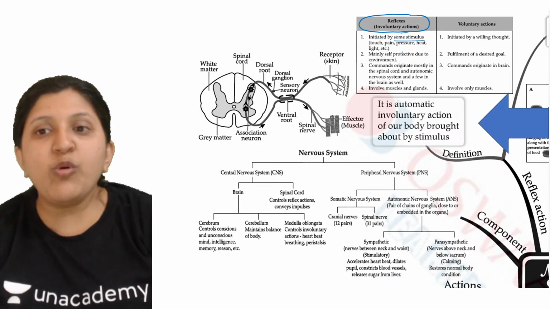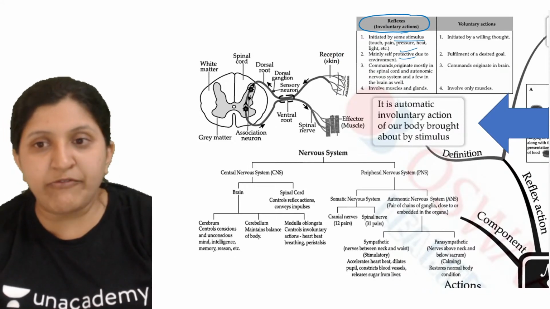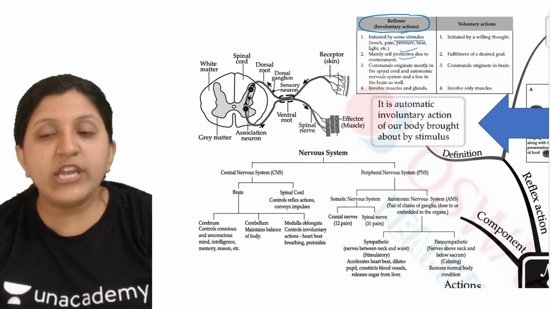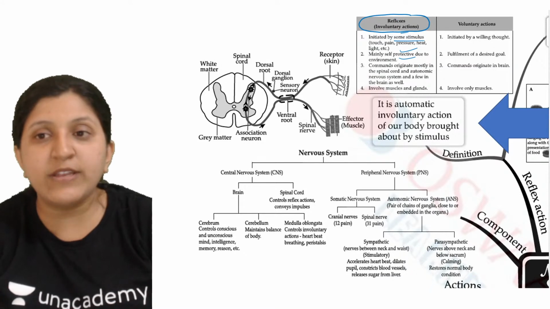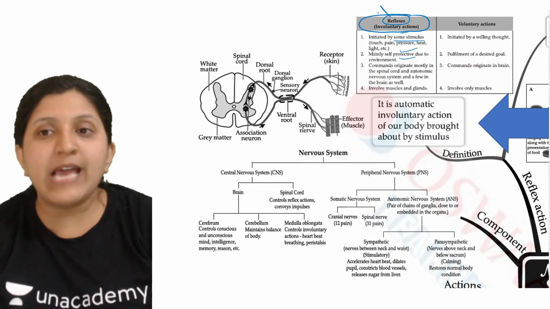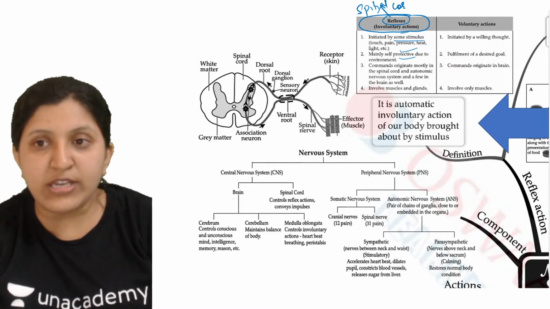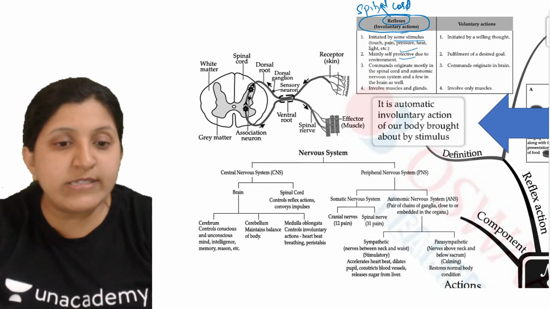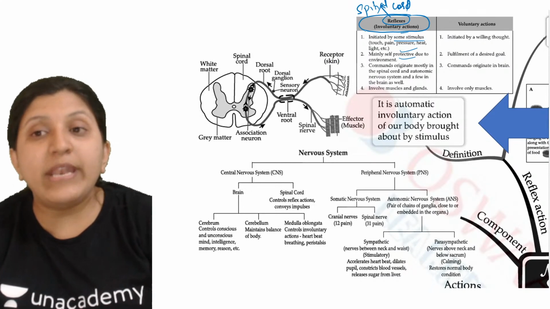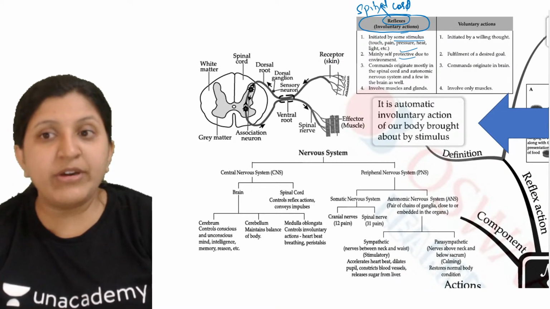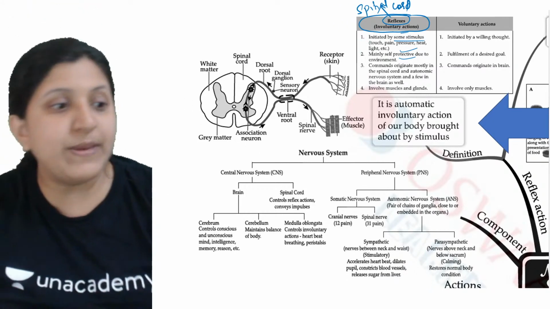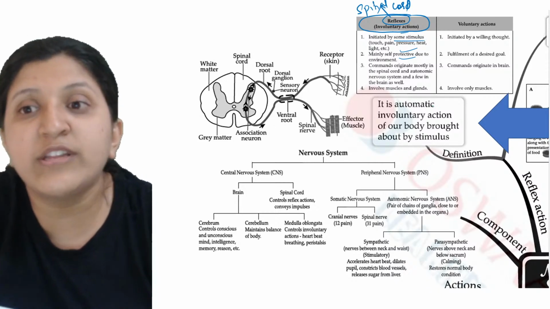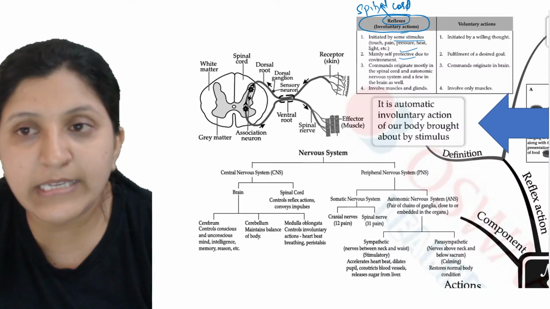Okay, so now, mainly self-protective due to the environment. Commands originate mostly in the spinal cord. That is because it is a reflex action. In the case of a reflex action, it is the spinal cord that is taking the decision. The spinal cord is the one that takes the decision whenever there is a requirement for the action to be performed. That is mainly with respect to involuntary action. So the spinal cord can take the control.